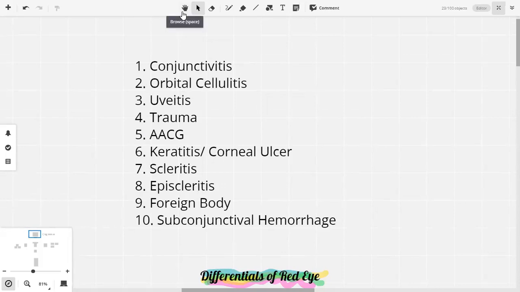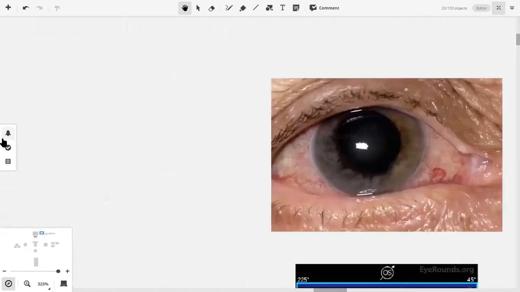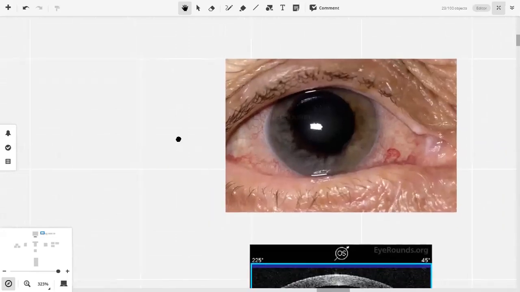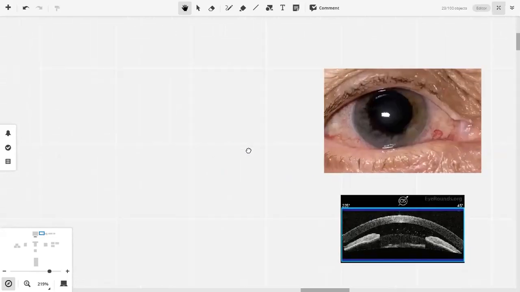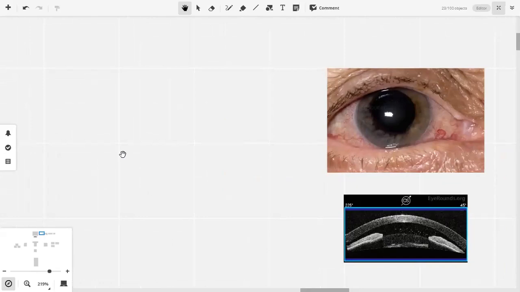Now I'll show you a series of pictures. You have to tell me the diagnosis, not immediately. Take your time. You will have 1 minute, and then we will discuss why this picture is that specific diagnosis. All right. So this is our first picture. We will discuss the findings and then we will confirm our diagnosis. Take a few moments. Look at this picture.